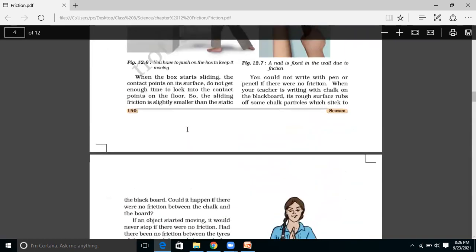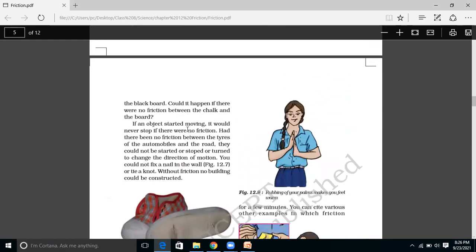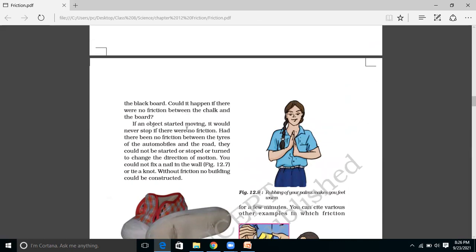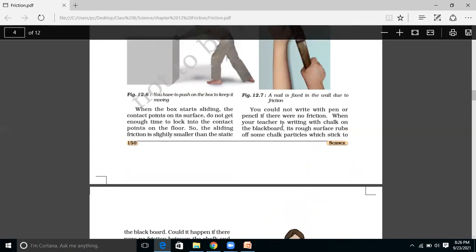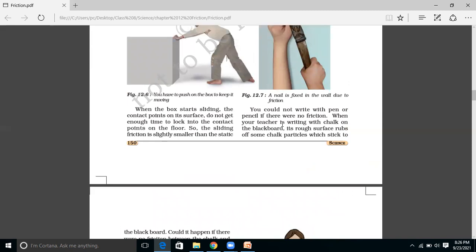Now we will see what the advantages of friction are. In case there was no friction, what would happen? An object which starts moving would never come to rest. Another thing is, we would not be able to write with a pen and paper. Because what happens when we are writing with pen and paper? The pen and the paper are both rubbing against each other's surface, and that's why we are able to write with pen and paper.